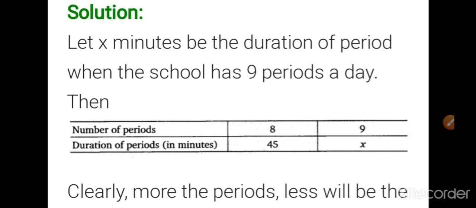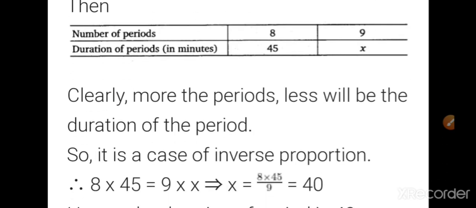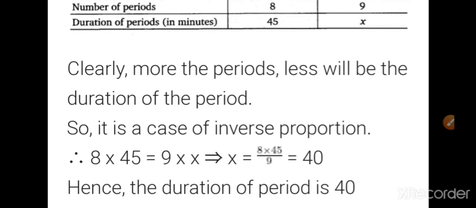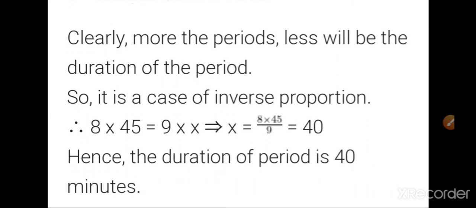We don't know what the time is. So, if number of periods is 8, the time duration is 45. If the number of periods is 9, we don't know the time. As it is inverse proportion, we will multiply. That is 8 into 45 is equal to 9 into x. And we will find the value of x. So, to find the value of x, you bring the 9 to the denominator. When you solve, you will get the answer as 40. So, if it is 9 periods, it will take 40 minutes for each class. Hence, the duration of the period is 40 minutes.